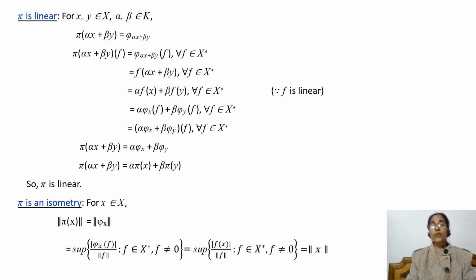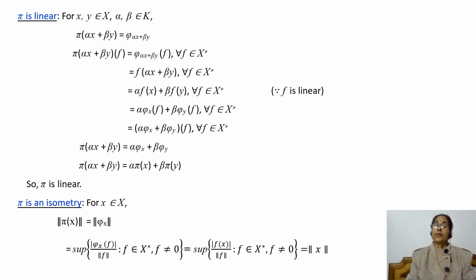So π(αx + βy)(f) is equal to φ_(αx+βy)(f) for every f belongs to X*, because these are mappings from X* to K. And by definition of φ_x, this is equal to f(αx + βy) for every f belongs to X*. And since f is linear, this is equal to α times f(x) plus β times f(y) for every f belongs to X*.